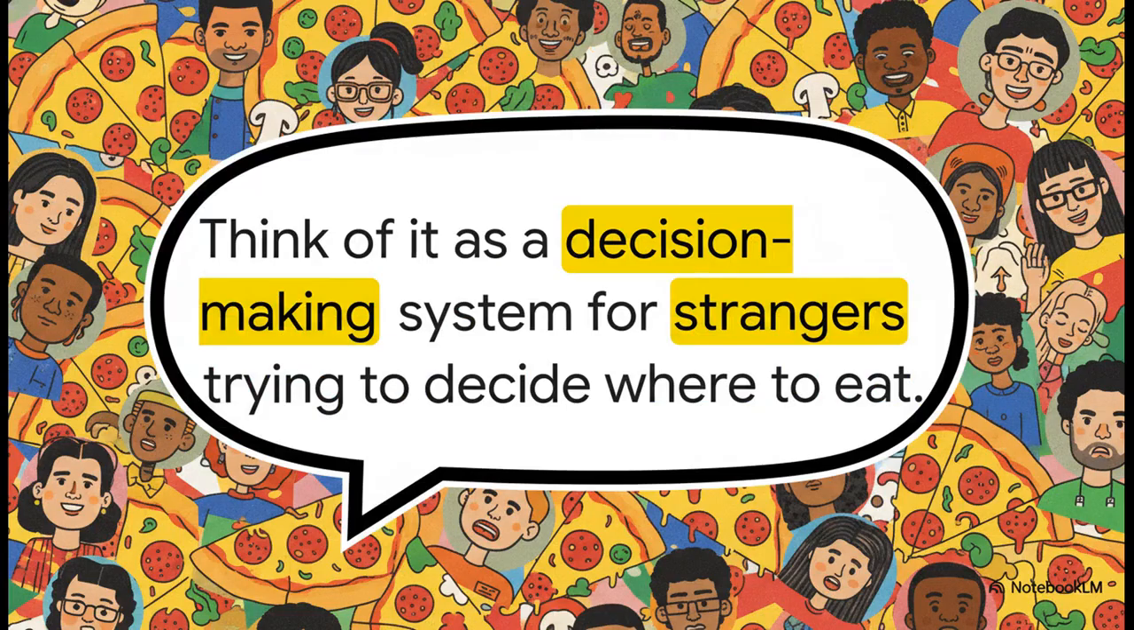And I love this analogy because it's just perfect. You know that feeling, right? You're with a huge group of people and nobody can decide where to eat. It's a mess. But if you have a rule, say, we'll go with the first suggestion that gets 5 votes, suddenly you have a decision. That voting rule is the consensus algorithm. It turns chaos into pizza.